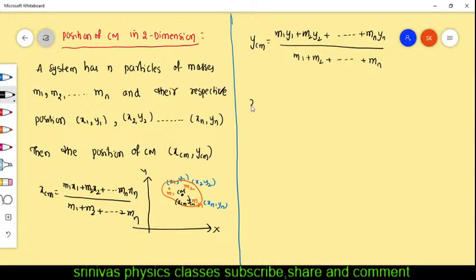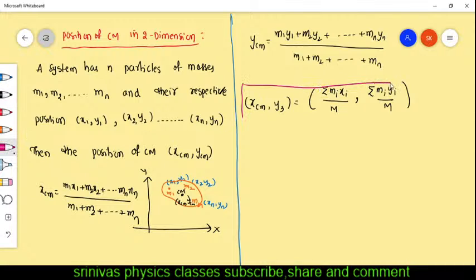And now xcm comma ycm, if you want to write the position of center of mass, we can write the formula in summation form: summation mixi in the numerator, and in the denominator the mass of all particles gives the mass of the system, capital M, comma summation miyi by capital M. Right, it was very simple. This is how to write the position of center of mass in 2D. And then how to write the position of center of mass in 3D, next one.